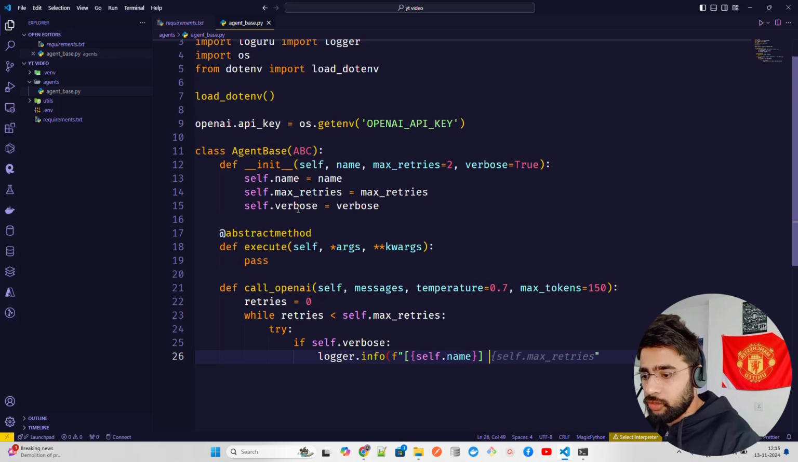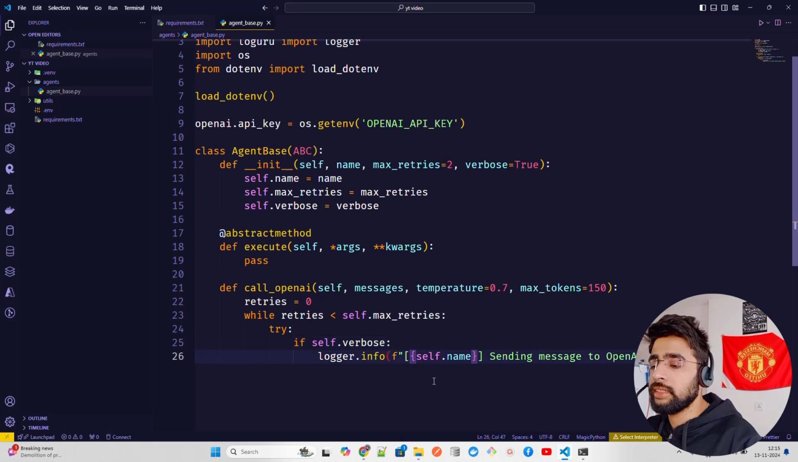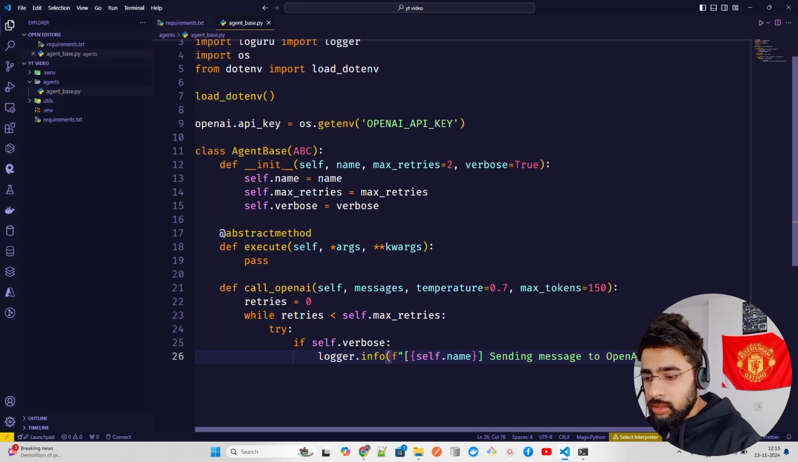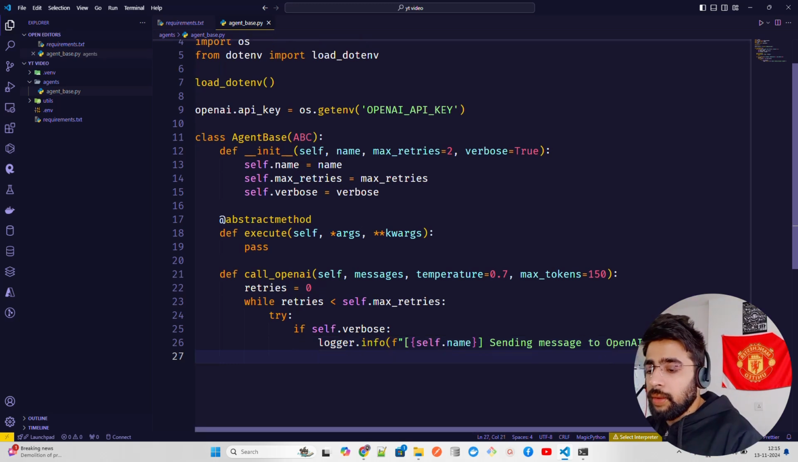Now here I'm going to write sending message to OpenAI. Self.name is nothing but the name of the agent or tool. Okay, that's what it is. This is a very simple logger.info that we created that you see here: if self.verbose, blah blah blah.